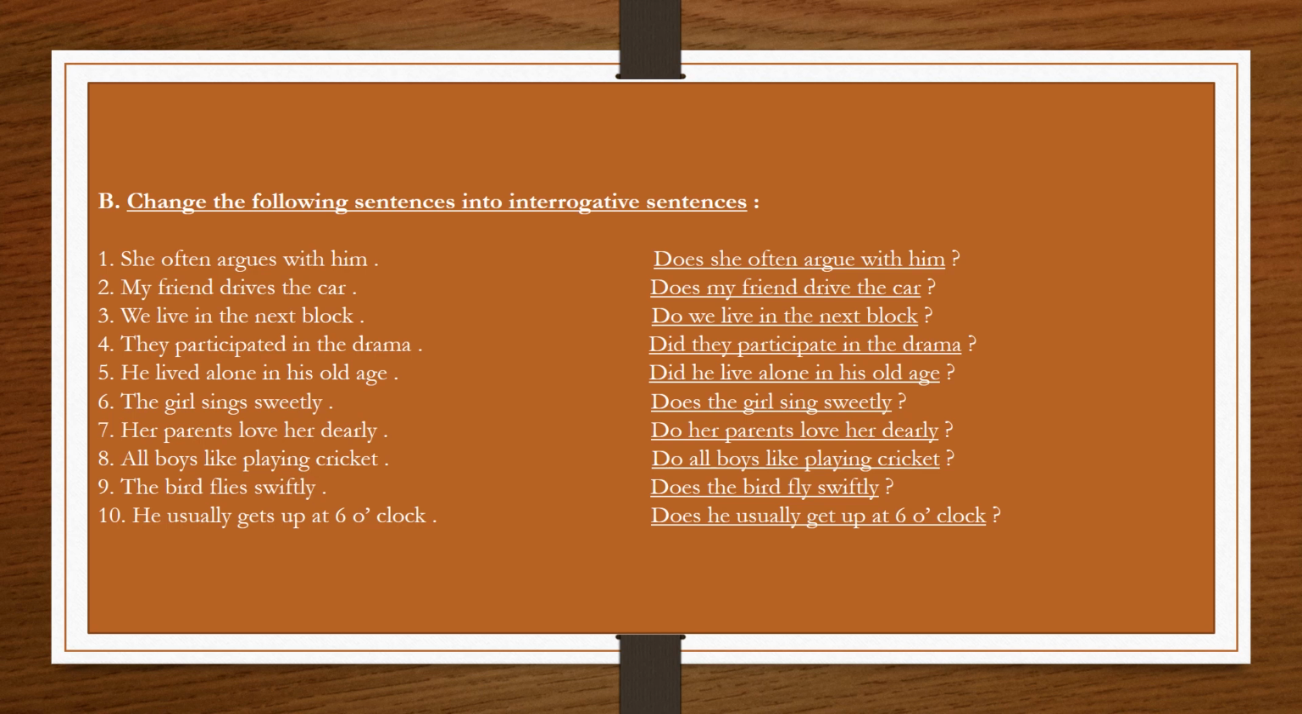Question mark. Last sentence, he usually gets up at 6 o'clock. He is the subject here, and gets up is the verb. Its base form will be get up. So the question will be, does he usually get up at 6 o'clock? Question mark.